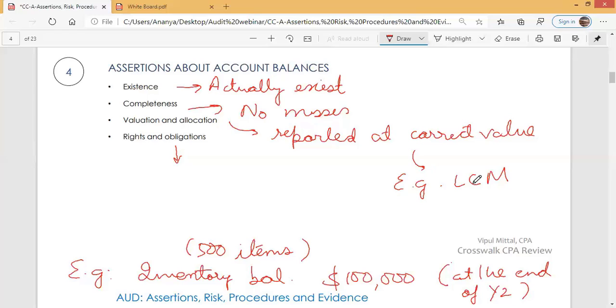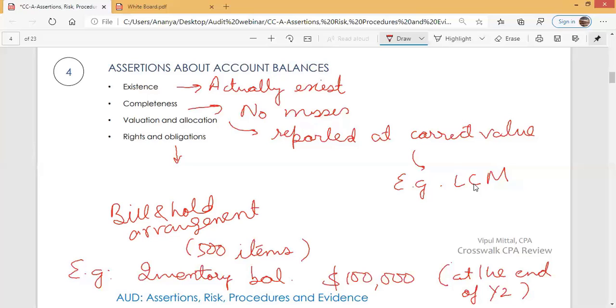Management is representing. Management is asserting. Management is asserting that whatever inventory that we have reported, we have rights to that inventory. We control that inventory. It is not that we have included goods received from consignor also in this inventory. No, we have not done that. If we hold goods on bill and hold arrangement, so suppose if entity holds goods on bill and hold arrangement.